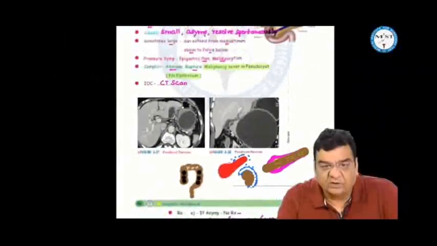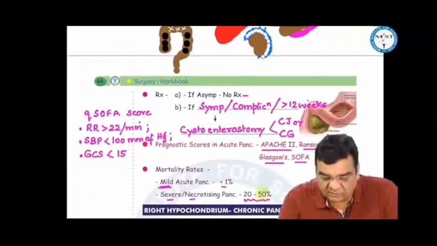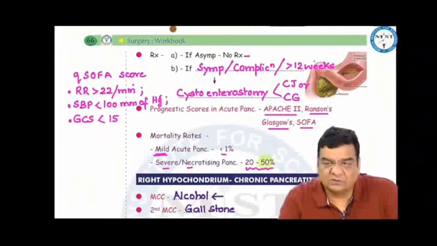Now, if the patient is symptomatic or there are complications or it is present for more than 12 weeks, then we want to do something for these pseudocysts. We can do a cystoenterostomy, where cystogastrostomy or cystojejunostomy can be done.